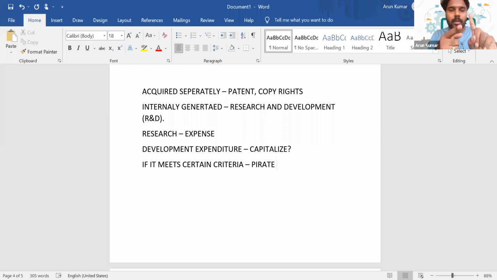P means probable that we will get future economic inflow. Then I, there should be an intention to complete. R, we should have sufficient adequate resources available to complete the project. Then A, the ability to use or sell this asset. T for technical feasibility, and E for the expenditure being reliably measured. If all these criteria are met, then we can capitalize it. Is it clear, everyone?